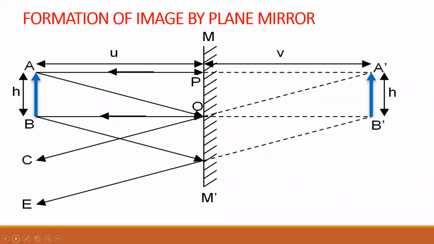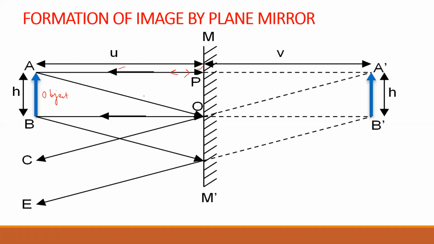After this comes formation of image by a plane mirror. How image will be formed when any object will be there in front of a plane mirror. So here one object AB has been taken. This is an object. One ray is going parallel, striking the mirror. MM dash is a plane mirror. When ray goes normal, it will reflect back also normal. So this is reflected ray and this arrow is representing incident ray.